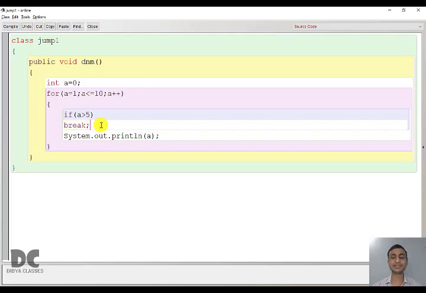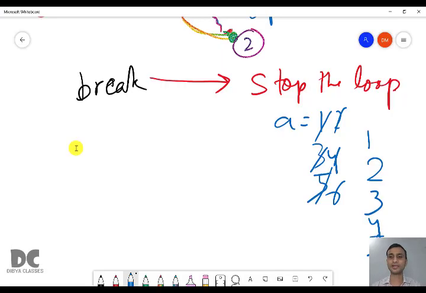So whenever break is executed, the loop will stop and it will come out of the loop. The execution will stop here, and it will come out of the loop. Though the loop can work from 1 to 10, it will stop because we are executing the break statement. If break is executed, we will stop the loop there only and come out of the loop. So our final answer will be 1, 2, 3, 4, 5. Understood? It is very simple. Whenever you see a break inside a loop, stop the loop and come out whenever it is executed.